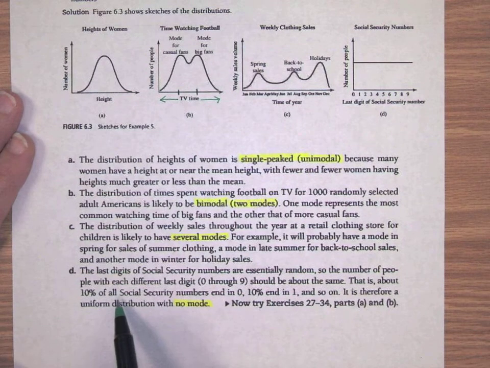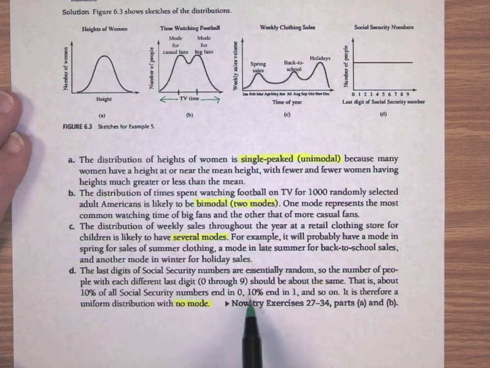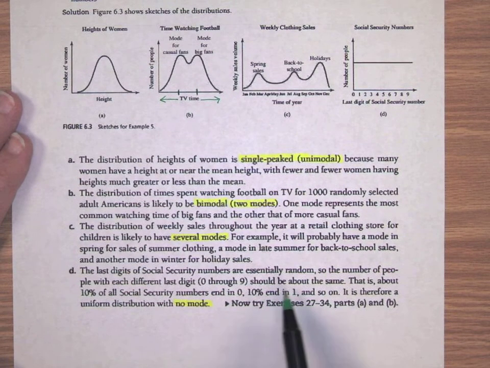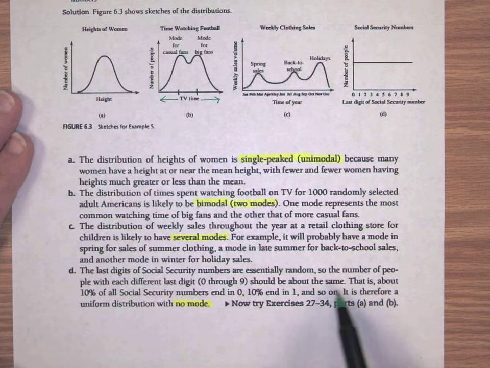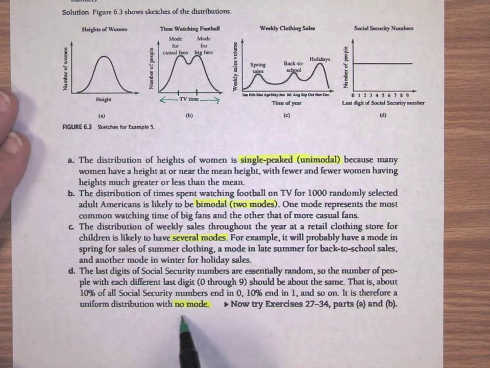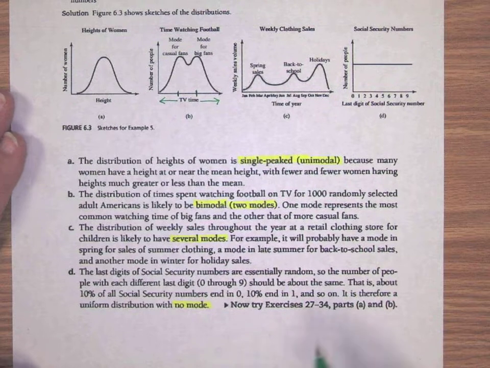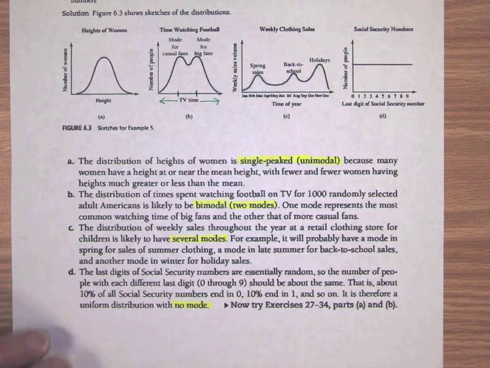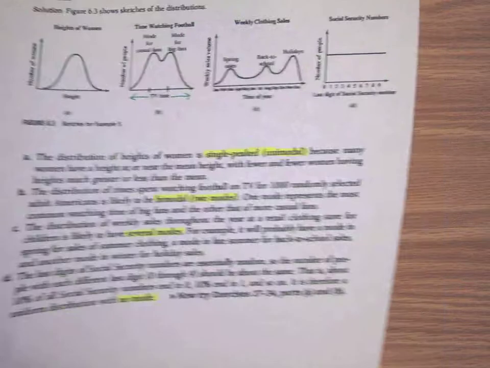That is, about 10% of all of them should end in a 0, 10% will end in a 1, 10% will end in a 2, 10% will end in a 3, and so on. So it's therefore a uniform distribution, so there will not be a mode in this example, since it will be spread out evenly. Okay, so that's about the number of modes.